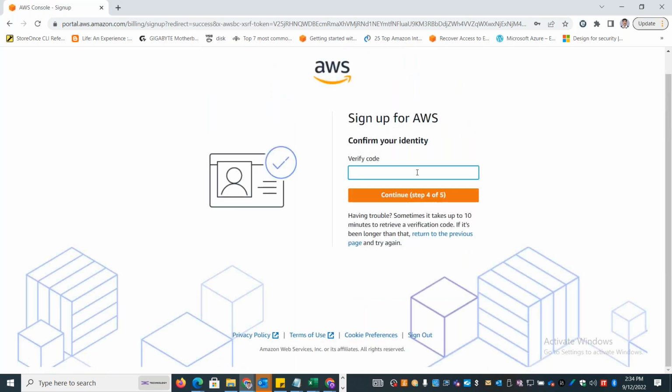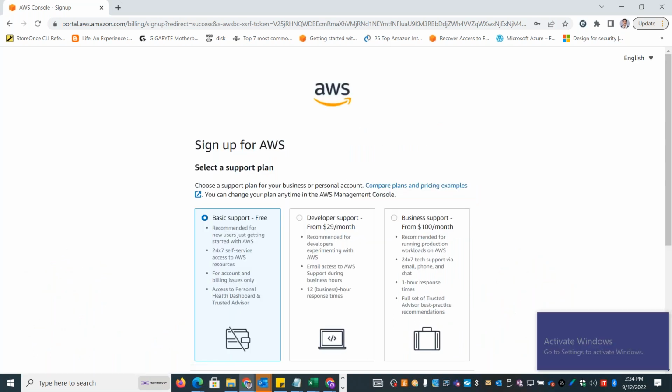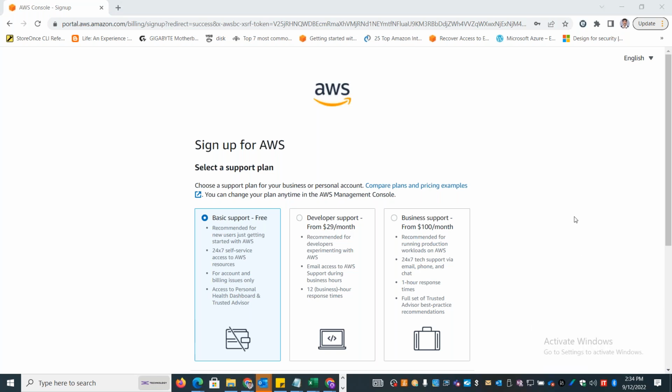So you will receive an SMS on your mobile. Okay, now your identity is confirmed. So here is where you go and choose a support plan.